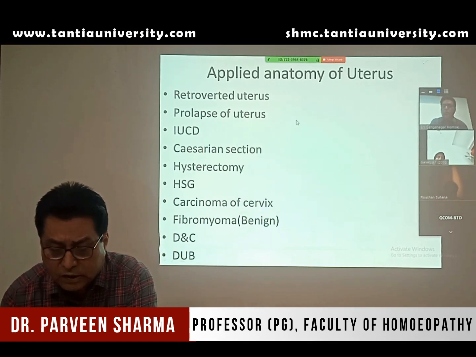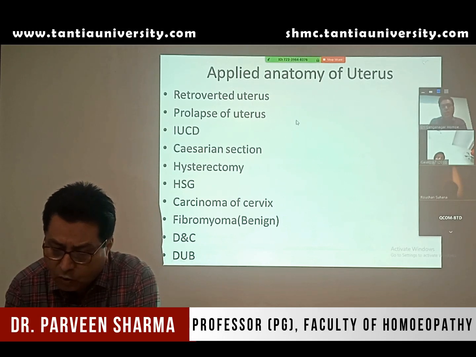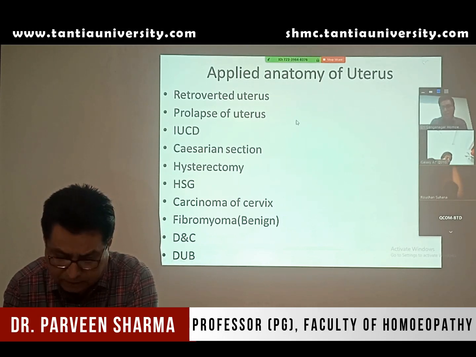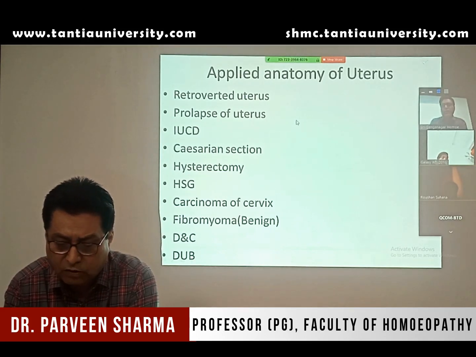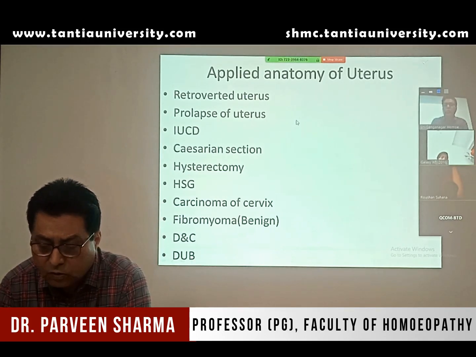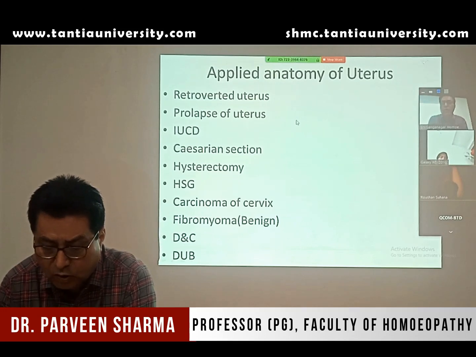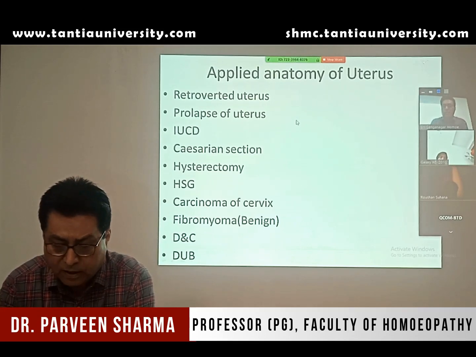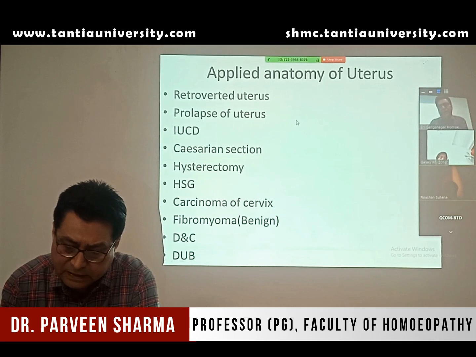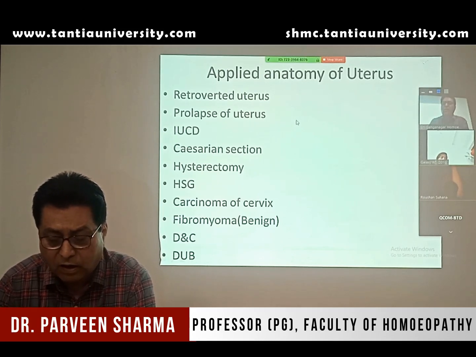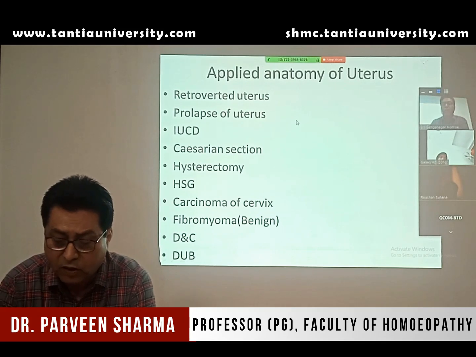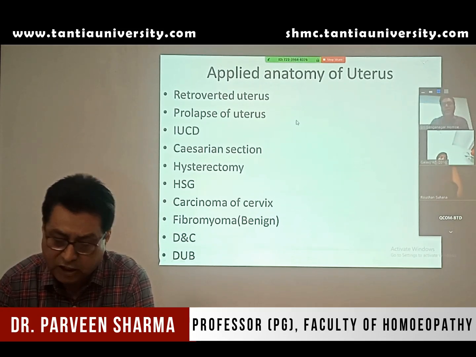IUCD, this is intrauterine contraceptive devices. To prevent pregnancy, there are certain devices, I'll show you the picture also, and those devices are known as intrauterine contraceptive devices. Then for the delivery of the baby, sometimes the baby has to be delivered by giving an incision on the anterior abdominal wall and on the uterus. That is known as cesarean section.